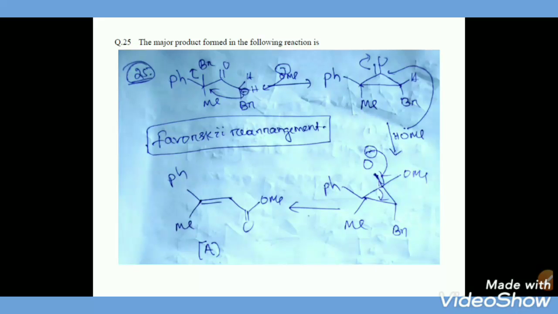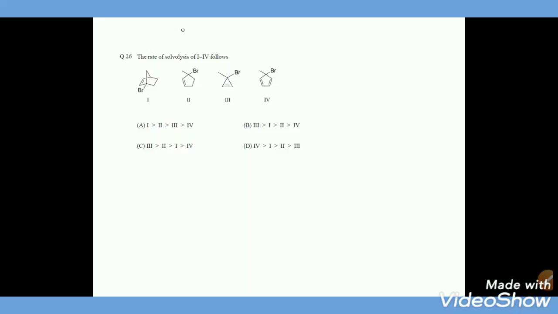See here the mechanism: the acidic proton is extracted by this methoxide ion, and that negative charge attacks this bond and forms this cyclopropanone type product, and the rearrangement takes place from this product A. This is the Favorsky rearrangement.